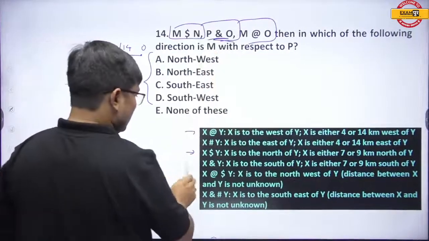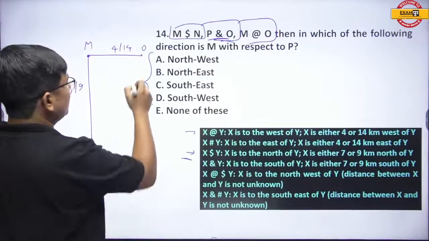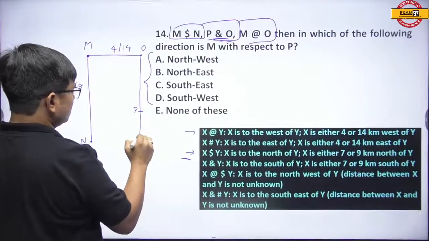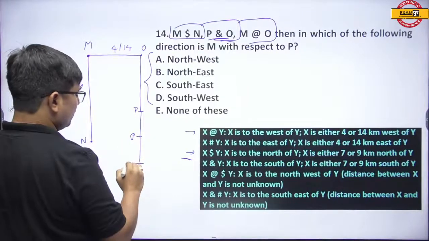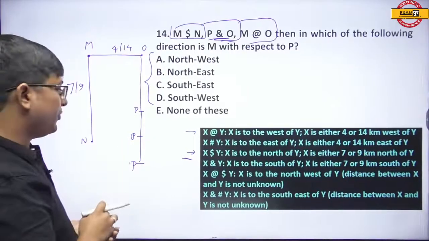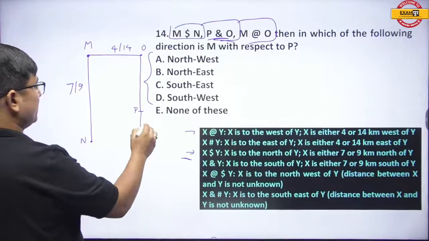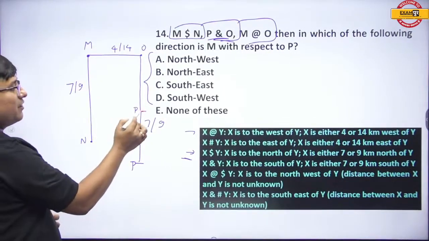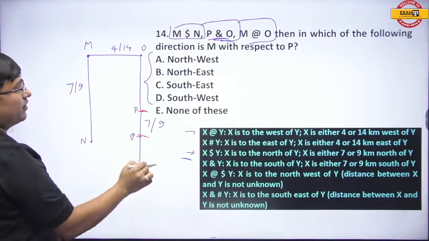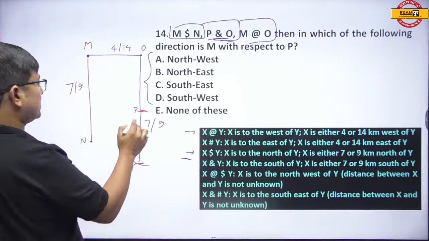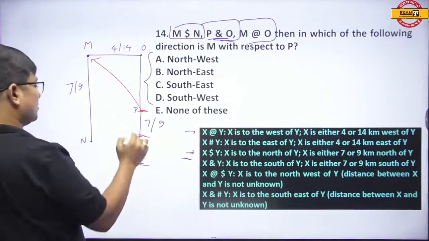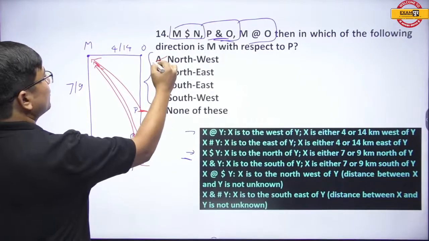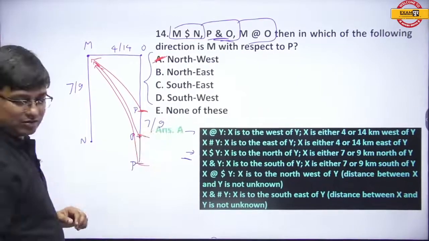P and O means P is south of O. Now whether P is south of O over here, or here, or here, we don't know, and that distance is 7 or 9. But it is immaterial whether P is here or here or here. The question is the direction of M with respect to P. With this PM is northwest, with this PM is northwest, and so on. Right answer is option A, northwest.